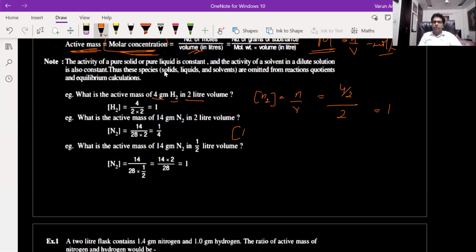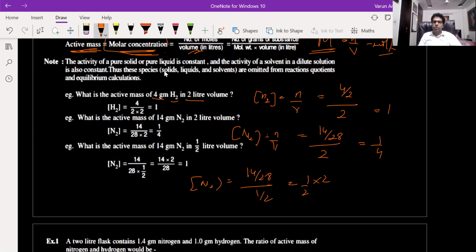Similarly, over here, the active mass of nitrogen will be number of moles upon volume. Number of moles will be weight divided by molecular weight of nitrogen gas, that is 28, upon volume, that is 2. So this will be 1 by 4. Similarly, over here you can calculate weight divided by molecular weight upon volume. So this will be 1 by 2, and 1, 2 will go. This is 1.